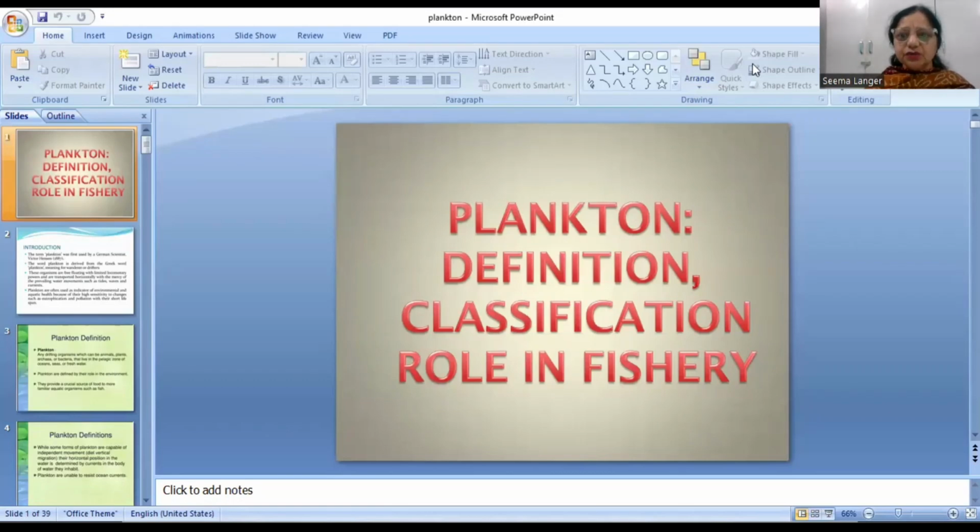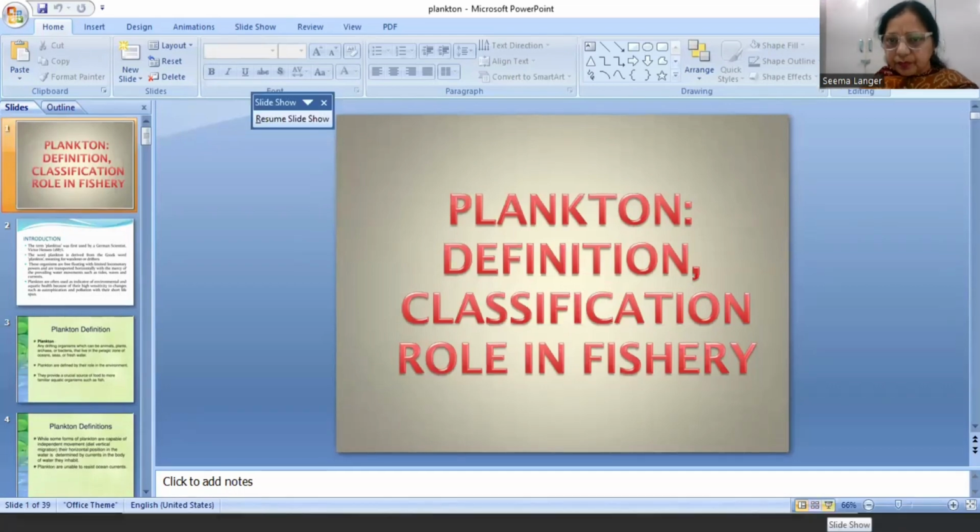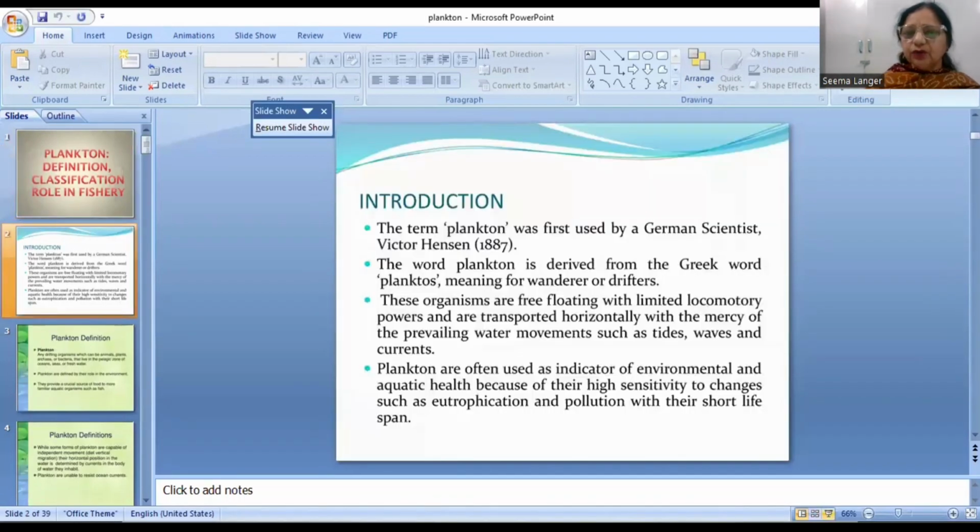So today we are going to start with the topic plankton, definition, classification, and their role in fishery. The term plankton was first of all used by a German scientist, Victor Hansen, in 1887. The word plankton is derived from the Greek word planktos, which means wanderers or drifters.